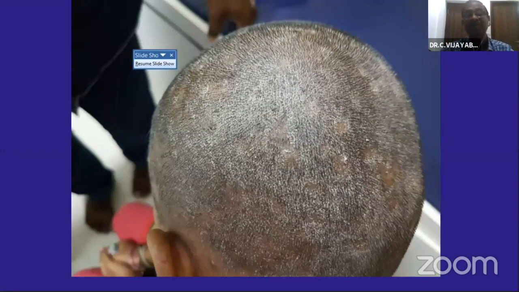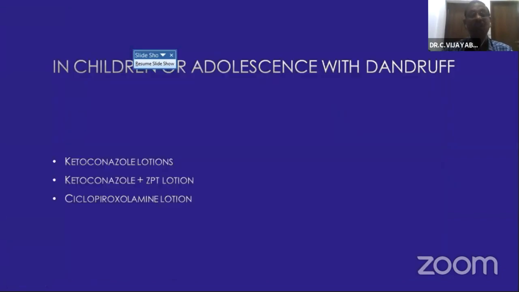Along with that, they have dandruff. You have to treat this dandruff also. You can use ketoconazole lotions, or ketoconazole with zinc pyrithione lotions can be applied, or ciclopirox olamine lotions. You have to slightly wet the hair, apply the lotion, wait for 5 to 10 minutes, then you can rinse off, twice a week. You can use it for 3 months. That will take care of the seborrheic dermatitis of the scalp also.